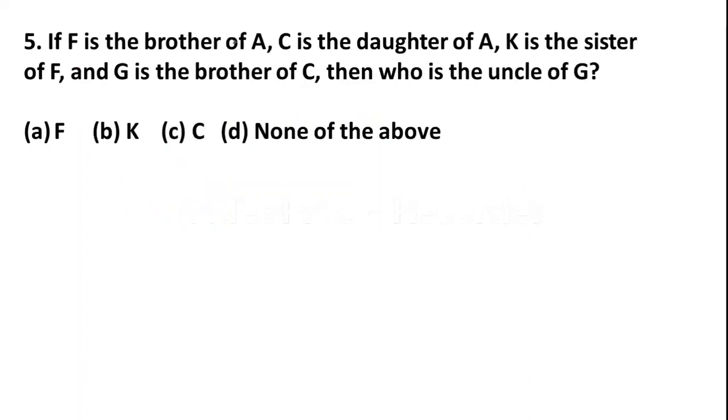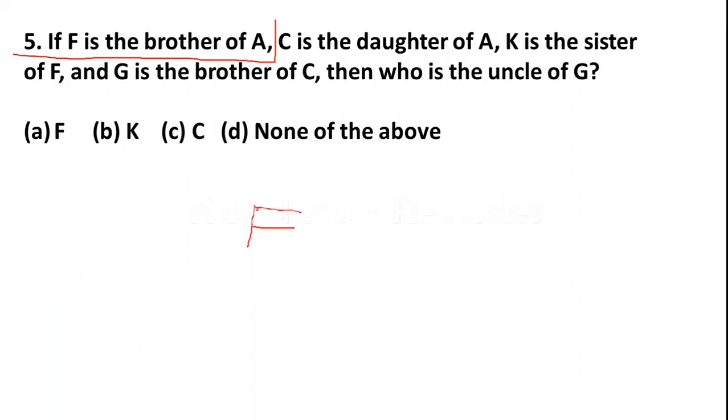Friends, if F is the brother of A, C is the daughter of A, K is the sister of F, and G is the brother of C, then who is the uncle of G? Options are F, K, C, none of the above. Okay. Friends, if F is the brother of A, we'll write F here.